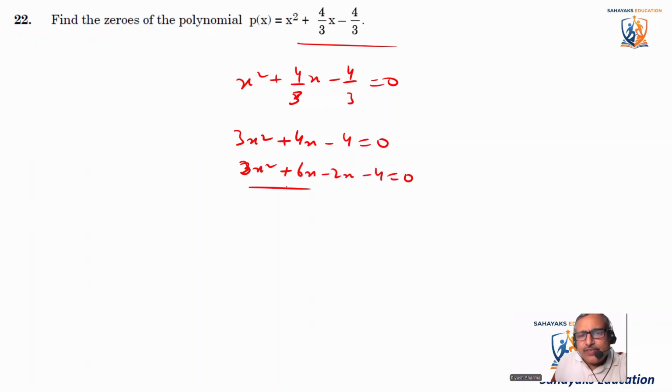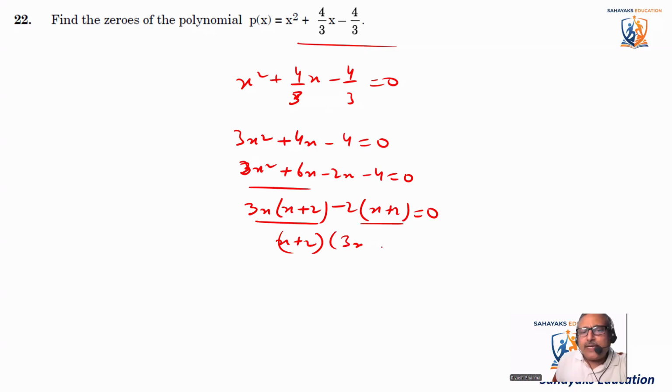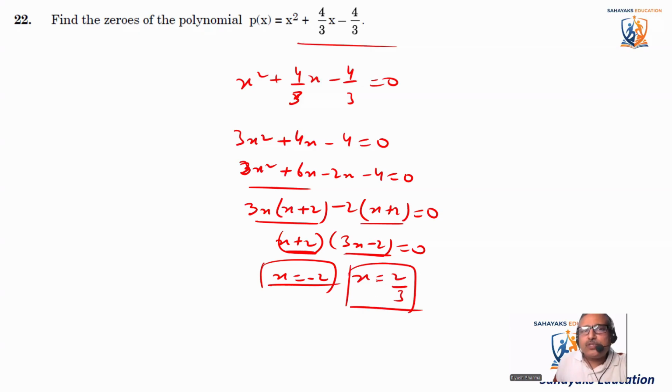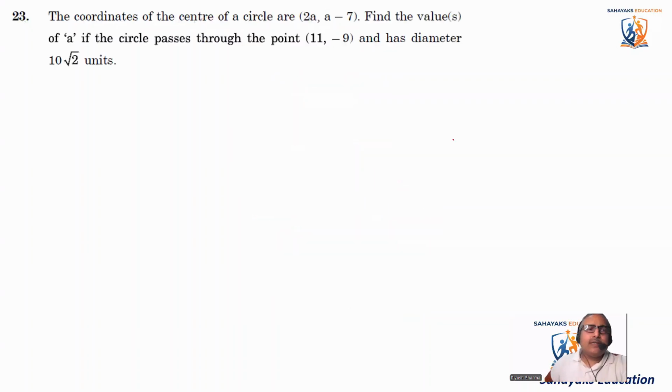What is common between these two? 3x is common. x plus 2 is left. Minus 2 is common, x plus 2 is left, is equal to 0. Common between these two is x plus 2. And what is left? 3x minus 2 is equal to 0. So either this is 0 or this is 0. If this is 0, x is equal to minus 2. And if this is 0, x is equal to 2 by 3. So these are the two values which are coming for x. Let's come to the next one.